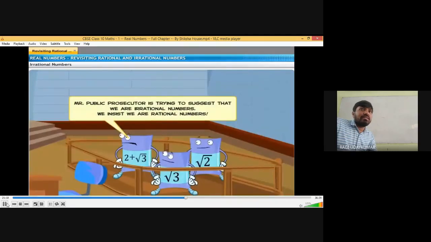Here these numbers are saying that Mr. Public Prosecutor is trying to suggest that we are irrational numbers. We insist that still we are rational numbers. Then the public prosecutor will prove it. He will say that no, you are not rational numbers, you are irrational numbers. Originally, you say whether root 3 and root 2 are rationals or irrationals.